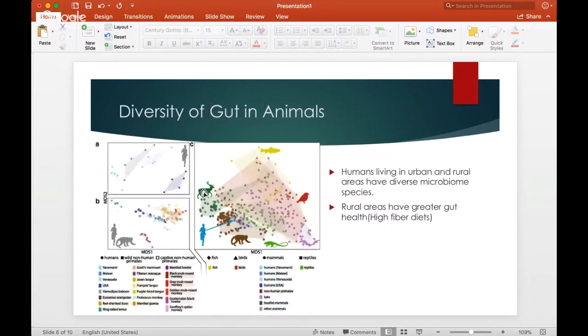So now we're going to look at the biogeographical diversity of the gut. First we'll look at the species diversity of the gut, and then we'll look at the biogeographical diversity within humans specifically. Here we can see that there are different types of gut microbiomes, and they're within different types of animals. For example, fish, reptiles, bats, birds, etc. So this is all the differentiation, whereas fish are totally opposite from reptiles, and mammals are totally opposite from bats and birds.